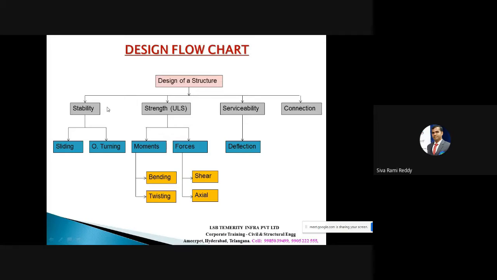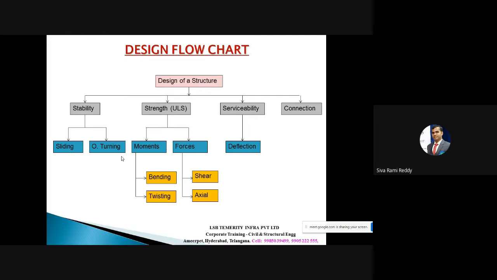Stability in the sense, structure should first be stable, meaning the structure should stay at the same position only. It doesn't mean that if I construct this structure at one particular location today, it should move to the next place maybe tomorrow, right? So stability is nothing but the structure should satisfy the sliding criteria and the overturning criteria. Sliding criteria in a sense, the structure should not slide. Usually this sliding criteria, or we can say stability criteria, is more important in the case of dams and retaining walls, where lateral force impact is very significant.